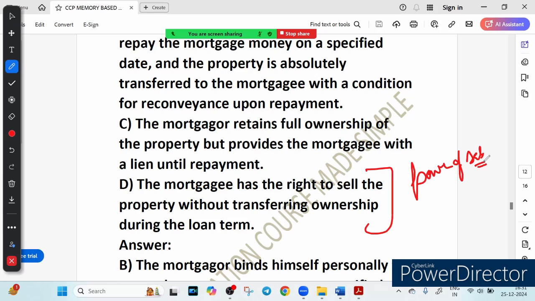So the key feature is transfer of property with the condition of reconveyance. Let us quickly revise what we have learned in this question: in an English mortgage, the mortgagor transfers the property to the mortgagee and binds themselves personally to repay the loan, right? And upon repayment, the mortgagor can have the property reconveyed to them. The mortgagee has absolute ownership of the property until the debt is cleared, right?